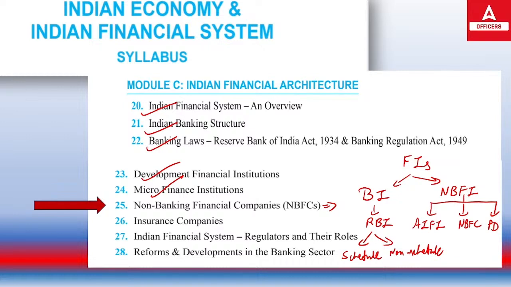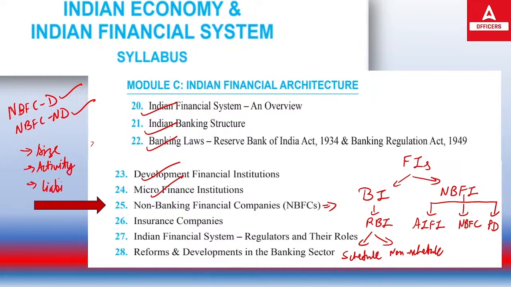When it comes to non-banking financial companies, they are majorly of two types. First is NBFC-D and the second one is NBFC-ND, meaning deposit taking NBFC and non-deposit taking NBFC. These are the two broad categories of NBFC. Apart from that, NBFCs are also divided on the basis of size, on the basis of activities, and on the basis of their liability.